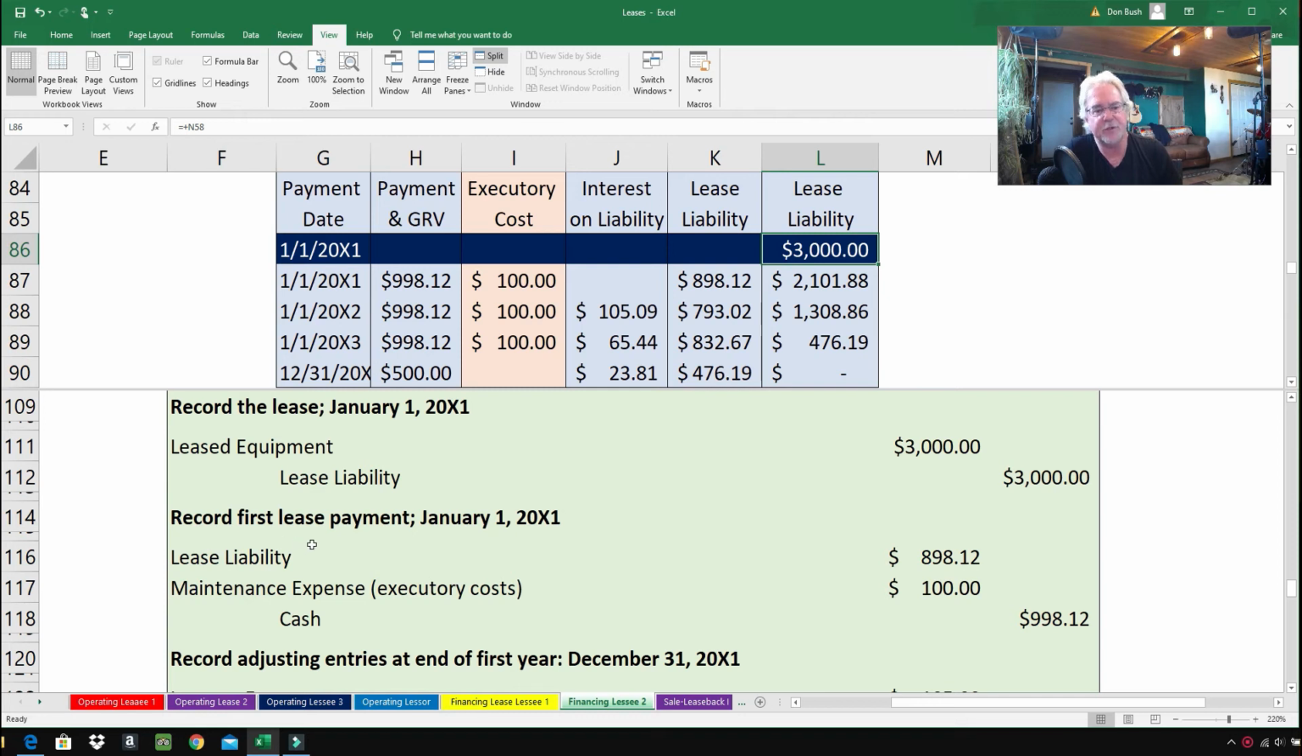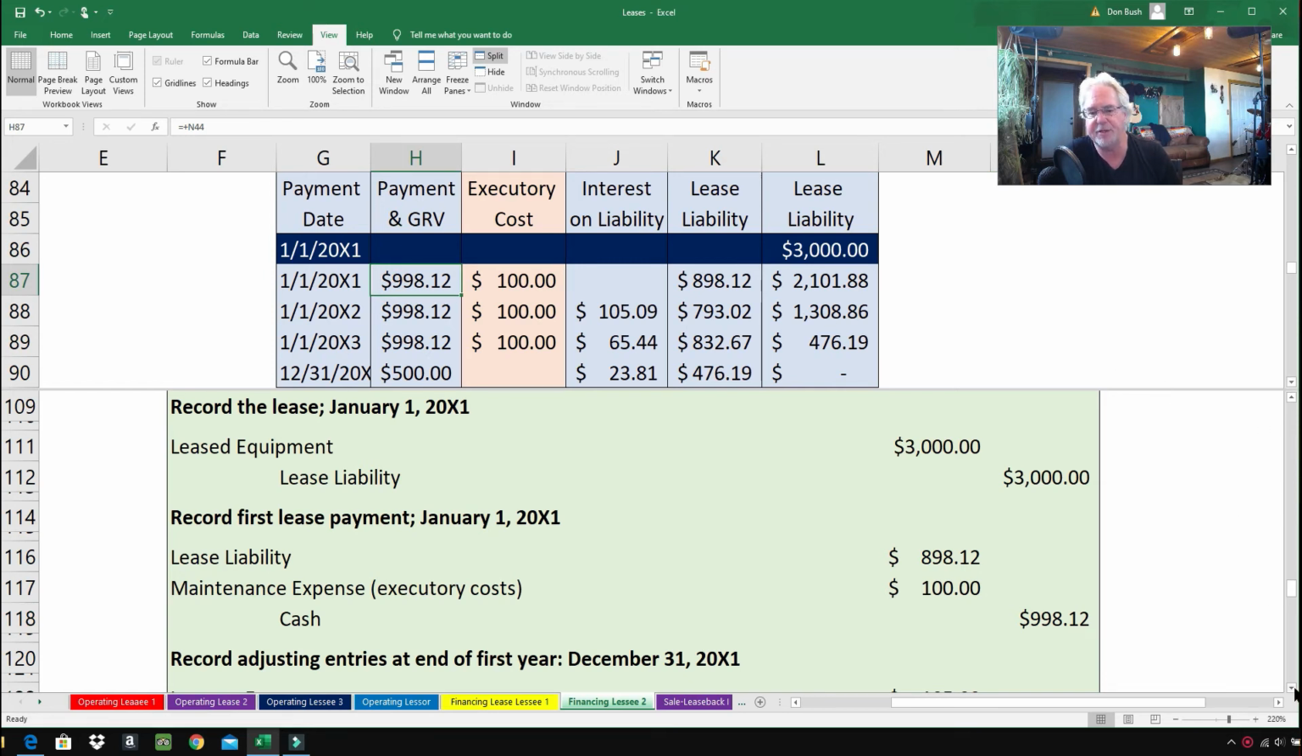Record first lease payment, January 1st, 2001. So this is being done on the date the lease is signed. It's the payment up front. So we have lease liability of $898.12. Here we are, $898.12. We're using this first line of information. The maintenance expense, the executory costs are $100. We're paying out cash of $998.12. So all the information you need is right there on your amortization table.